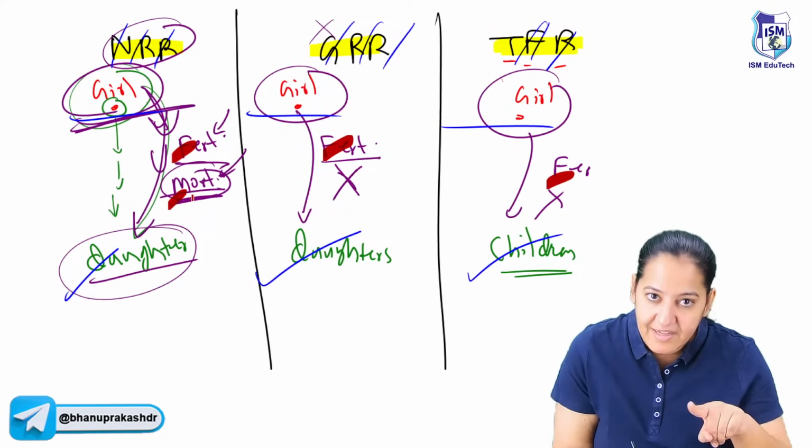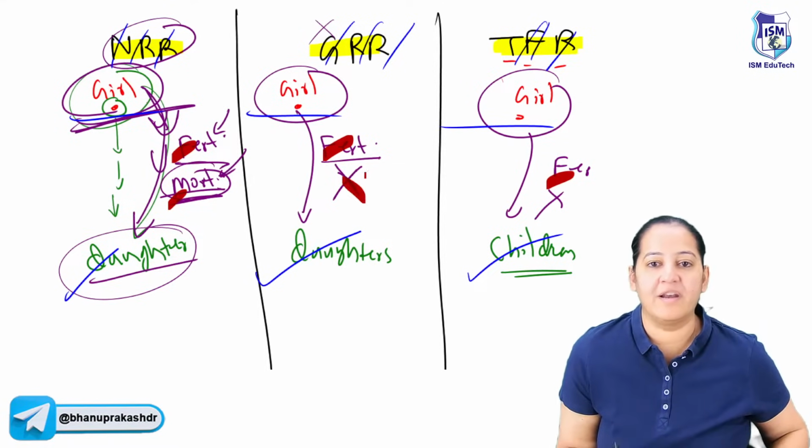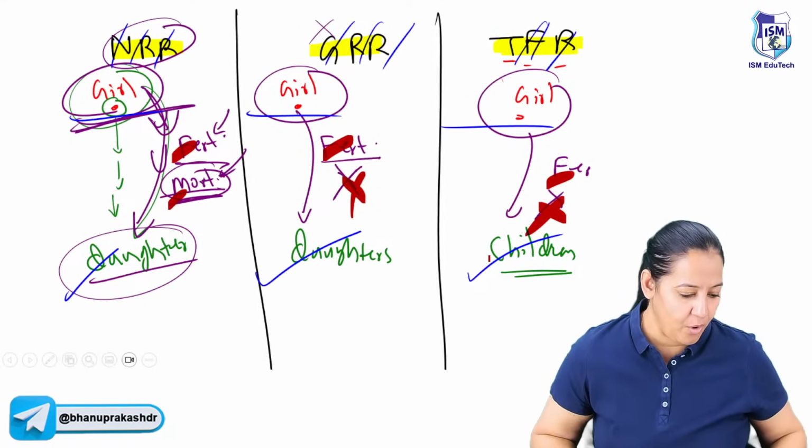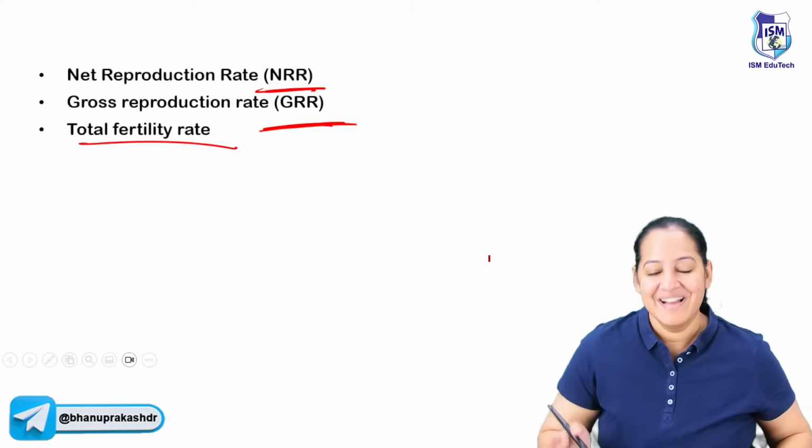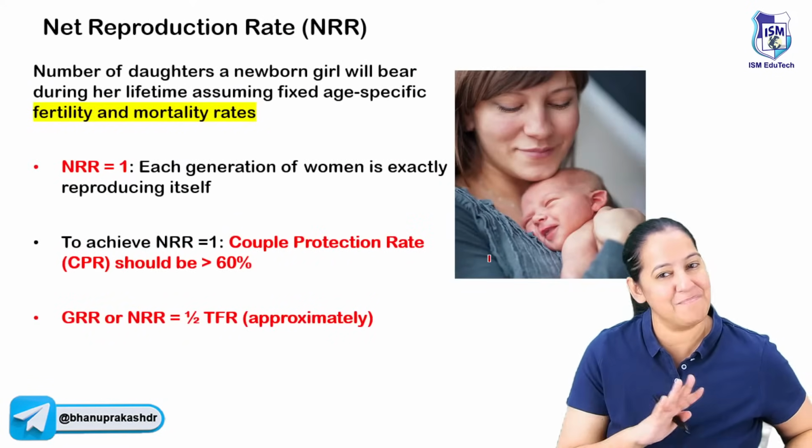But if you are applying mortality also, it's NRR. In the other two, mortality we are not considering. I hope you all got it. So learn the three definitions. You get many questions on that.